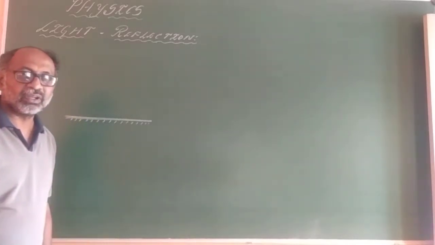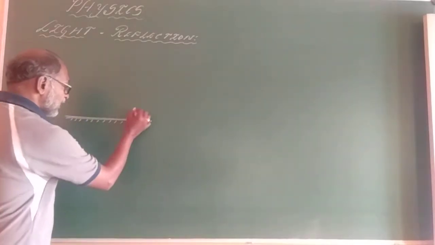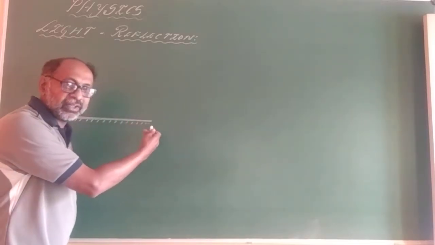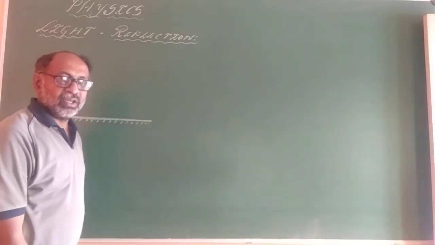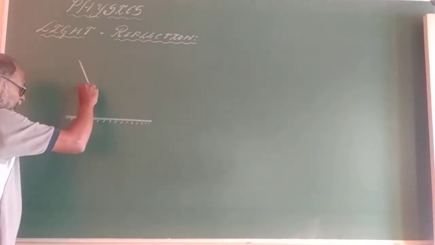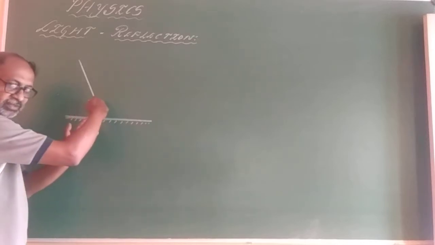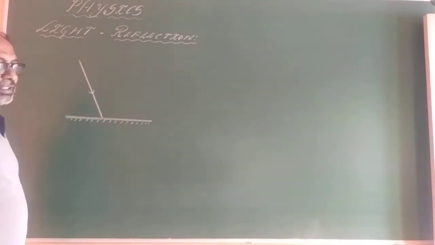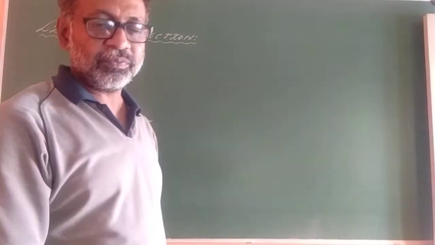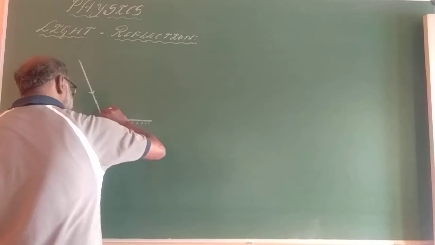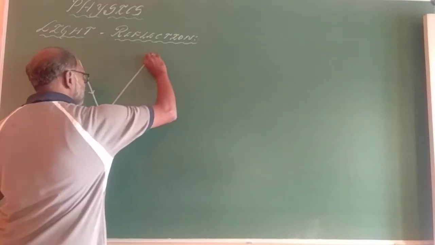This is termed the reflecting surface, and this one is the silvered surface. When a ray of light falls obliquely on this, what happens to the light? The light comes back into the same medium.